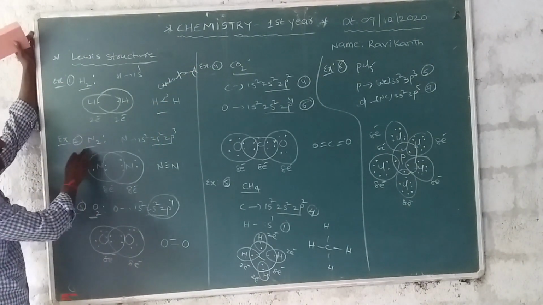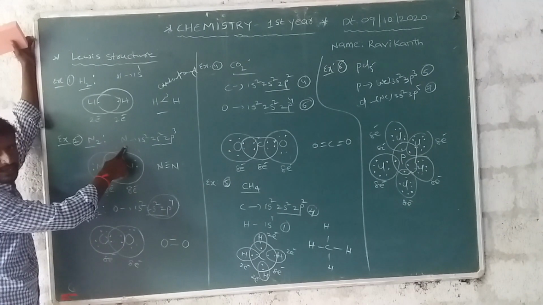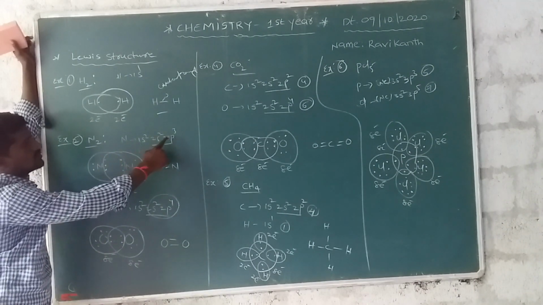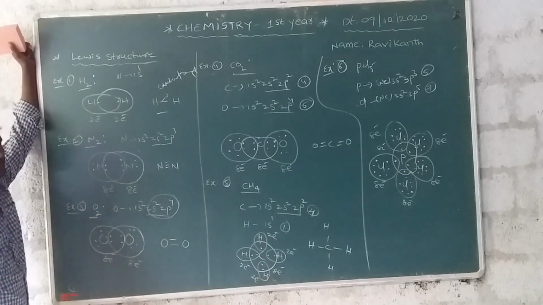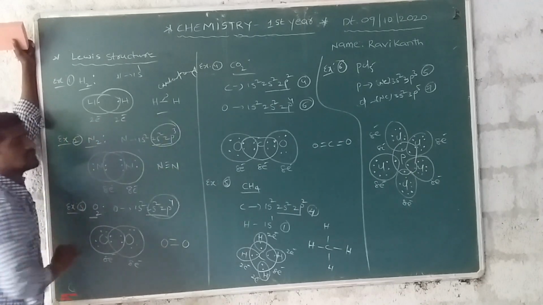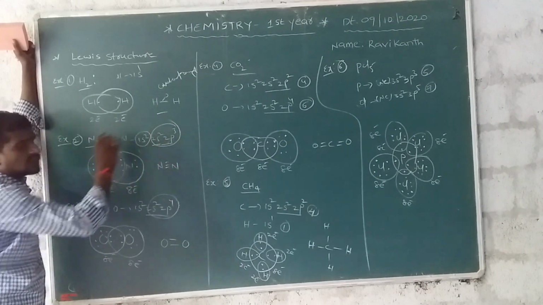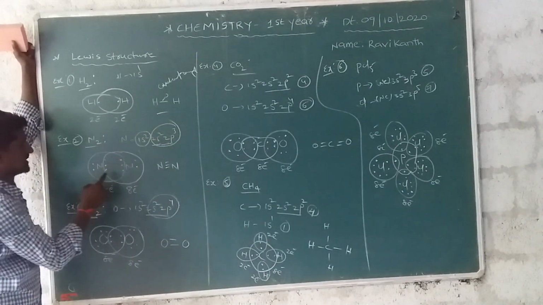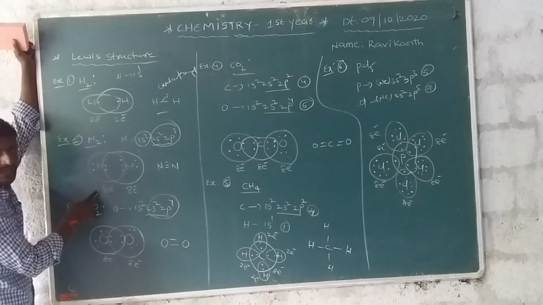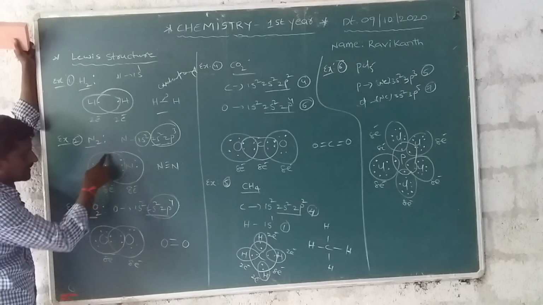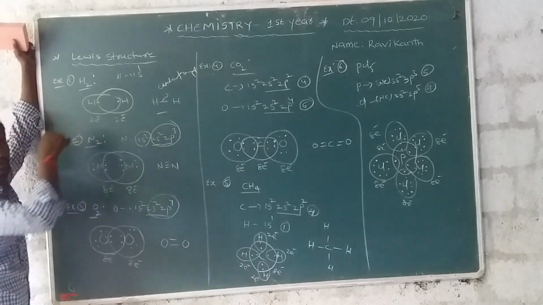Next, second example, nitrogen. Two nitrogens are present. Nitrogen's electronic configuration is 1s2, 2s2 and 2p3. Each nitrogen atom has 5 electrons in the outermost orbital; only the outermost orbital is counted. Each nitrogen shares 3 electrons, totally 8 electrons. The structure is N triple bond N, and this bond is a covalent bond.